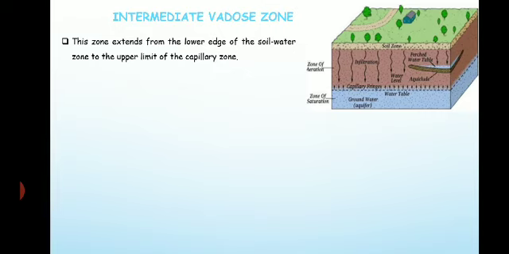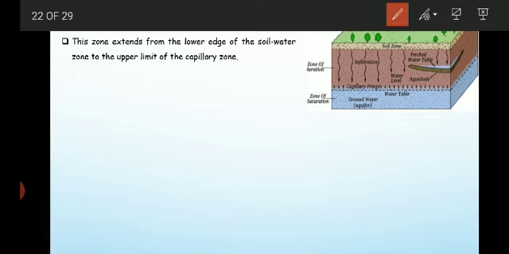So this zone extends from the lower edge of the soil water zone to the upper limit of the capillary zone. So here you can see this zone extends from the lower edge of the soil water zone to the upper limit of the capillary zone. So this is called the intermediate zone. Okay, then